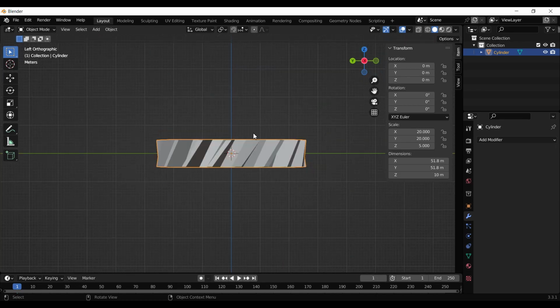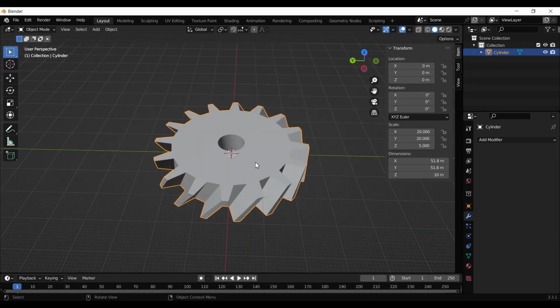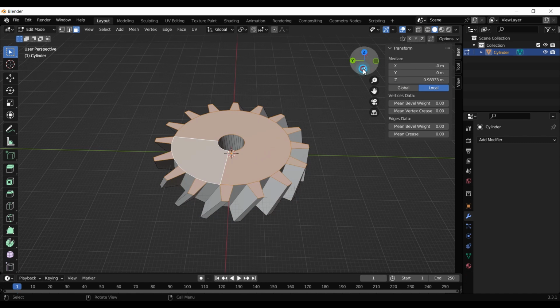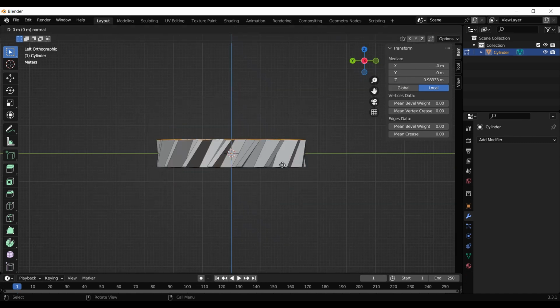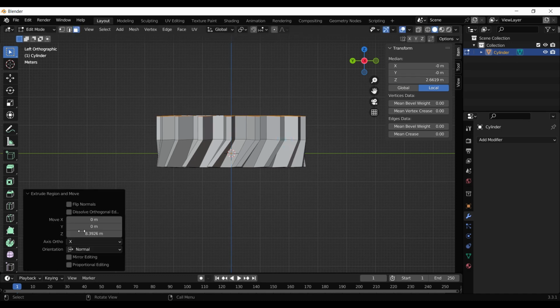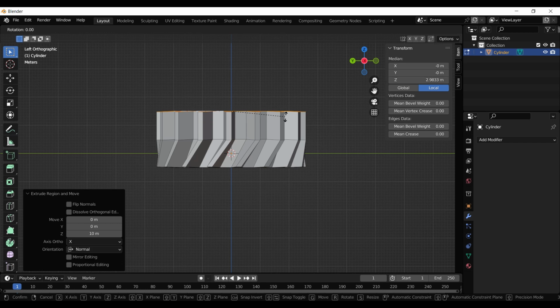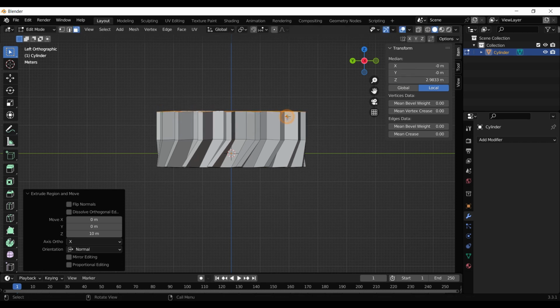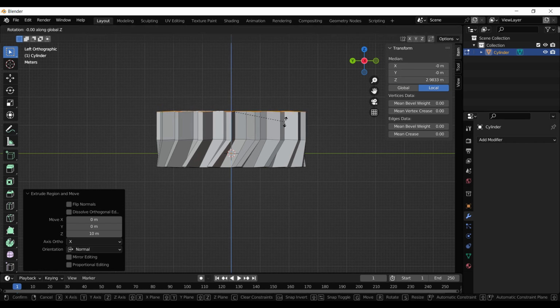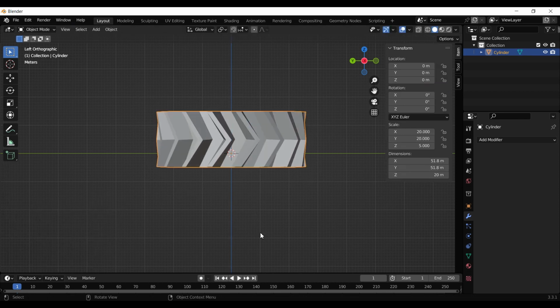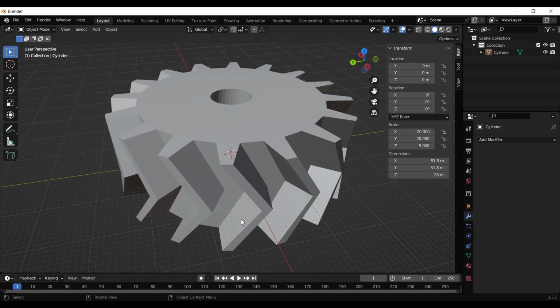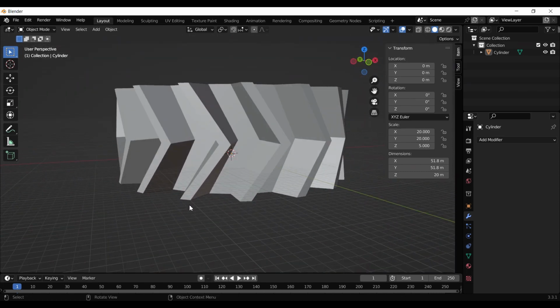And if you want to model a double twisted gear, you can also extrude it up by 10 millimeters, because this was 10 millimeters also, and rotate it the other way, in the Z axis. And you can see we have a double twisted gear.